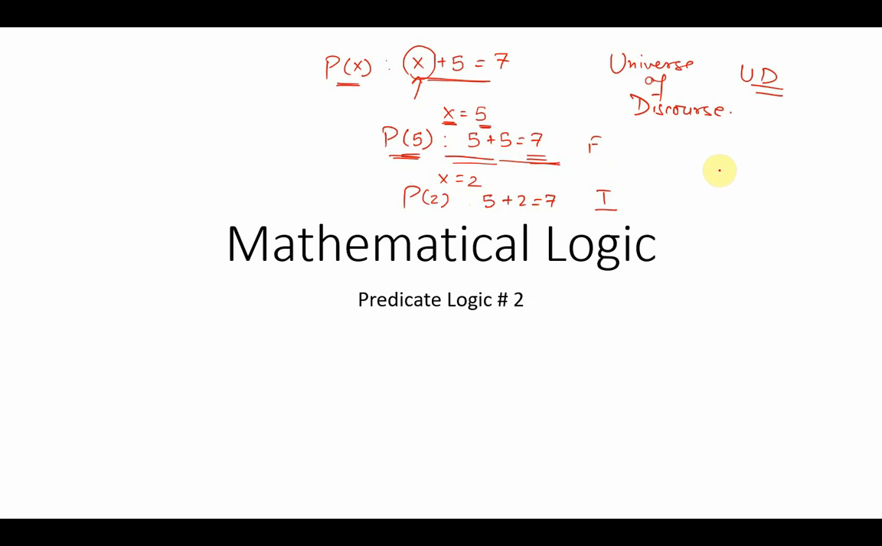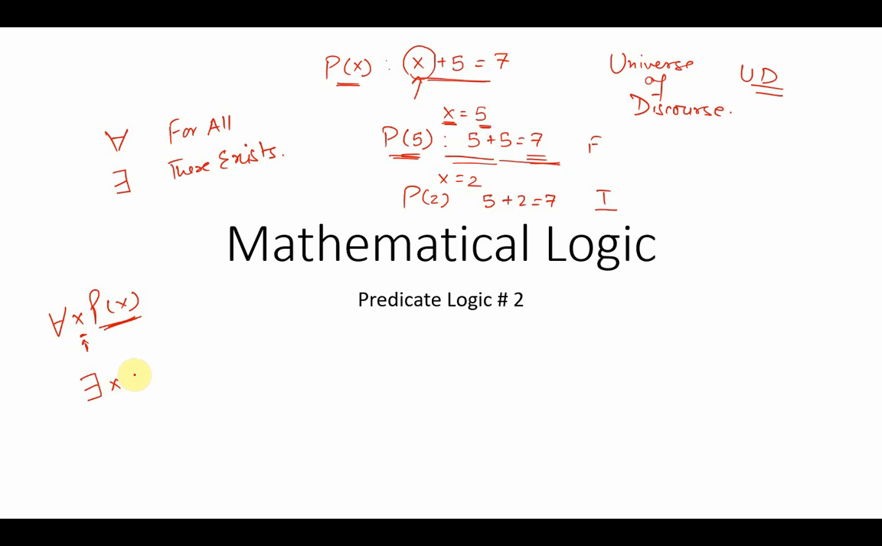We also saw that there are two quantifiers. One is called the universal quantifier, which represents for all, and the other was the existential quantifier, which represents there exists. What it means is, if I write for all x p of x, it means that the predicate p of x is true for all the values of x from the universe of discourse. In other words, I can substitute any value of x from the universe of discourse and the predicate will be converted into a proposition with a truth value of true.